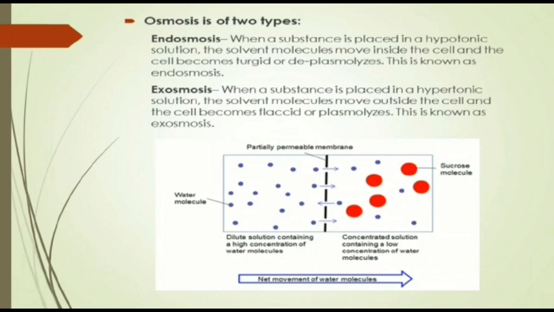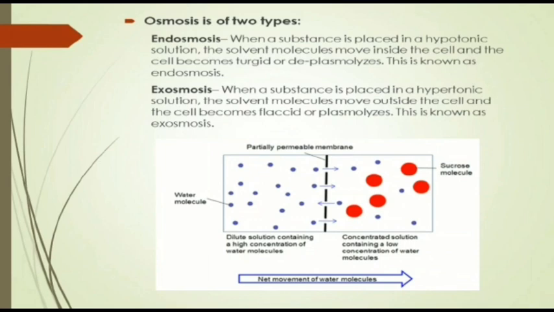It occurs when the cells are placed in hypotonic solutions for endosmosis, and occurs when the cells are placed in hypertonic solution for exosmosis. In endosmosis, it occurs when the solute concentration of the surroundings is less than the solute concentration inside the cell, whereas in exosmosis it occurs when the solute concentration of the surroundings is higher than the solute concentration inside the cell.